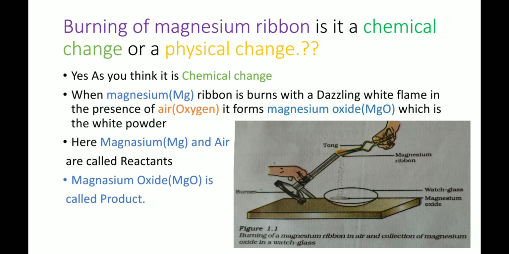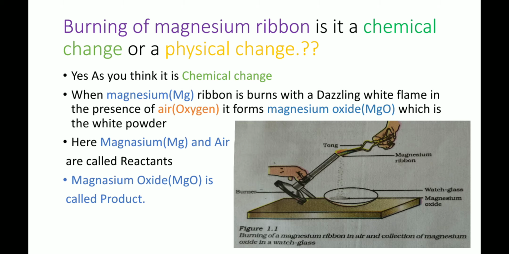Next, come to the burning of magnesium ribbon. Is it a chemical change or a physical change? Burning of magnesium ribbon, is it a chemical change or a physical change? Yes, as you think, it is a chemical change.